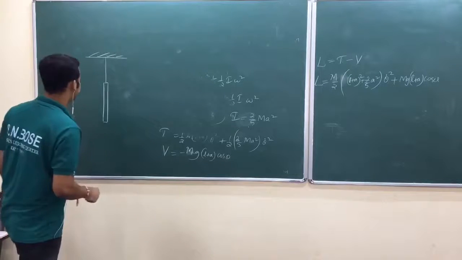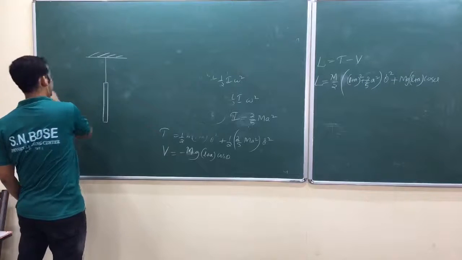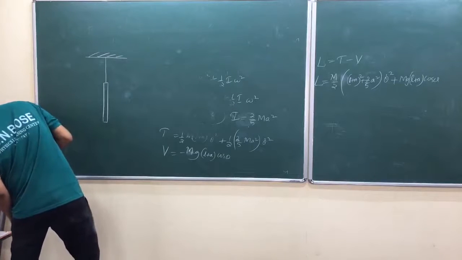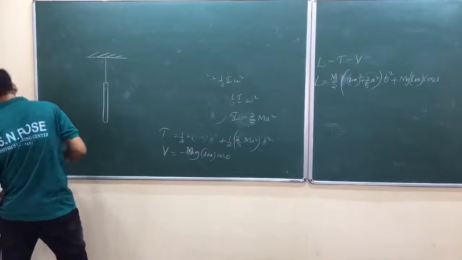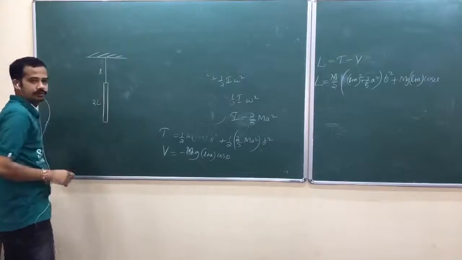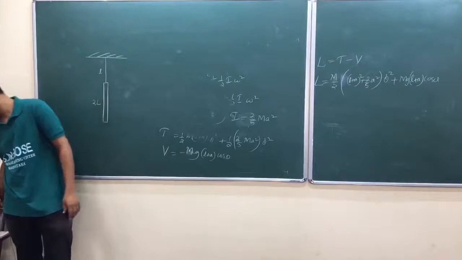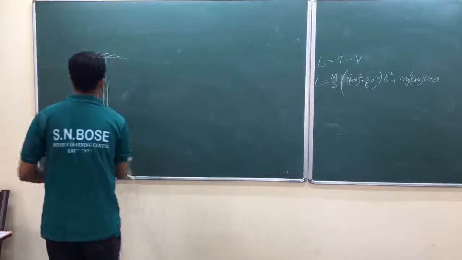Now I am just displacing this one. This is of length L actually. This is of length small l, other is of length 2L. He is taking it like that. Small l, this is 2L. Okay, now when you set it into oscillation,